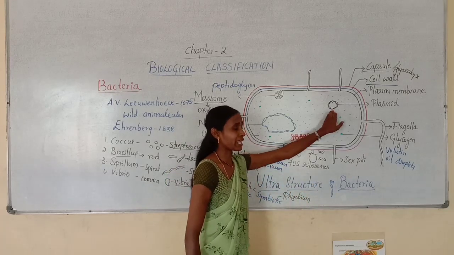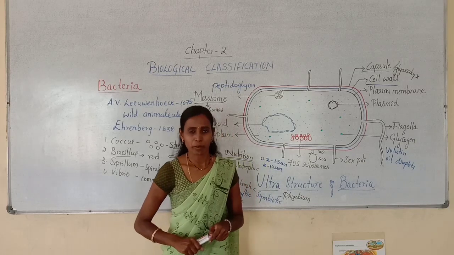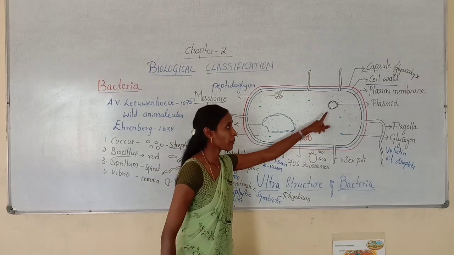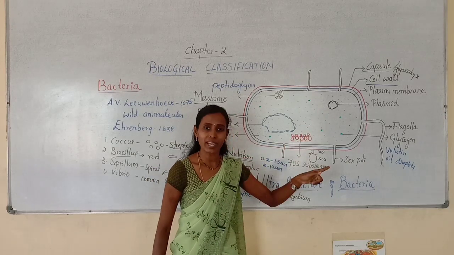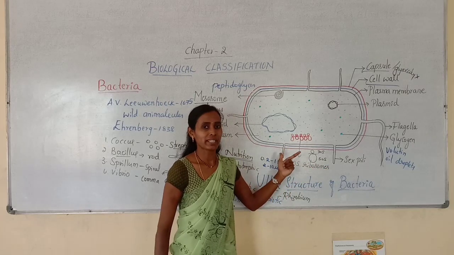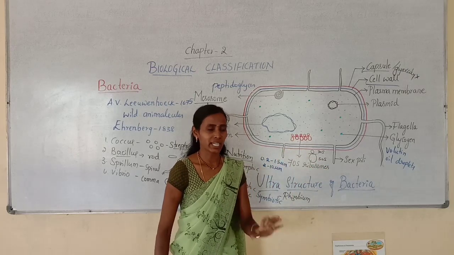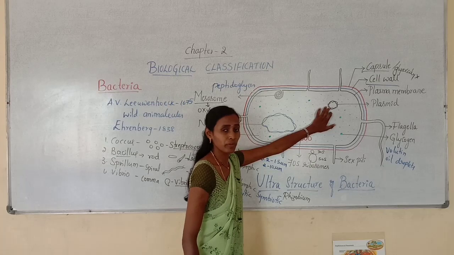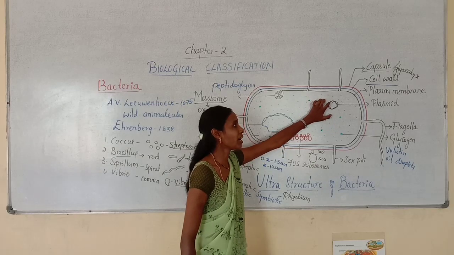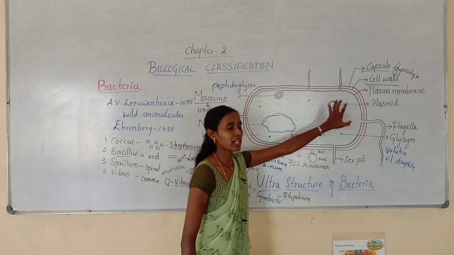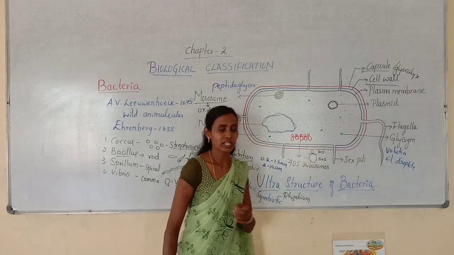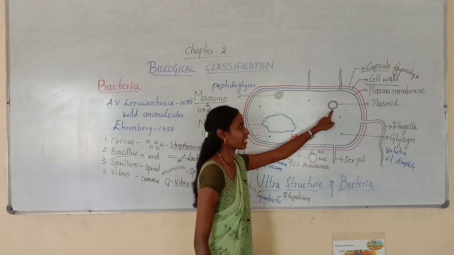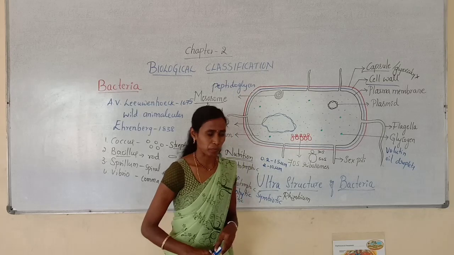But this plasmid is extensively used in the field of biotechnology, and even this plasmid also provides resistance to this bacteria, that you will study later. You just remember, it is also very important. You must draw it in this bacterial cell. So the cytoplasm also contains a circular double-stranded DNA called plasmid.